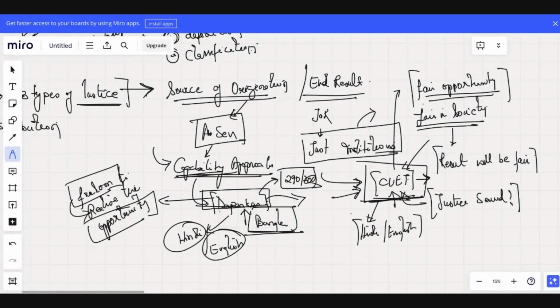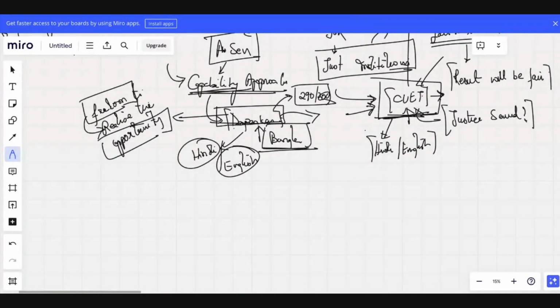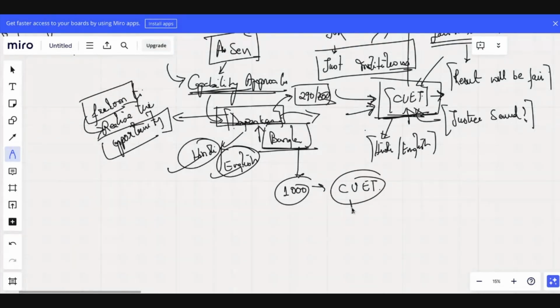Let's say I know both Hindi and English, but I don't have 1,000 rupees to pay for the CUET examination. Can I appear in the examination? No, sir. I don't have the freedom to realize this opportunity. The opportunity is there, but it has a financial restraint, right?